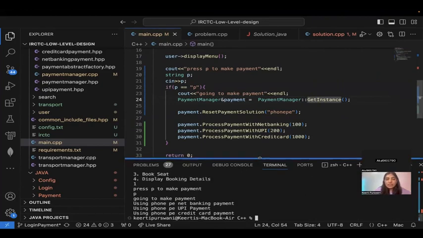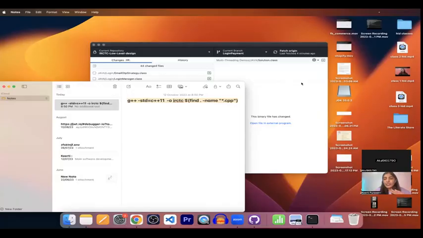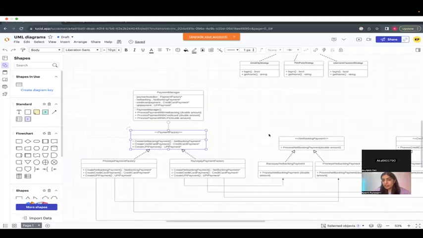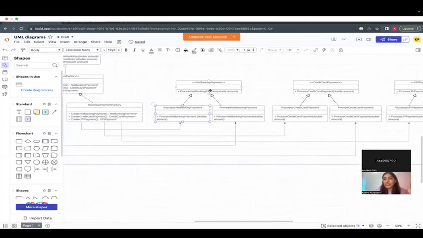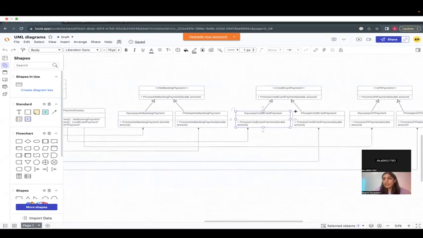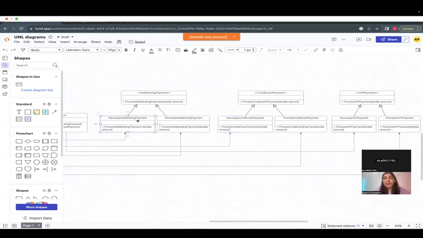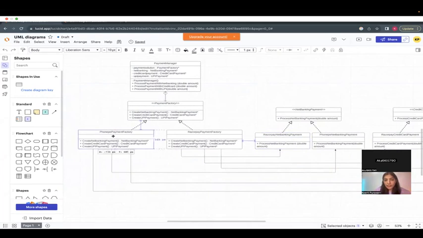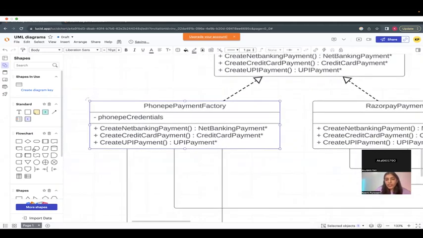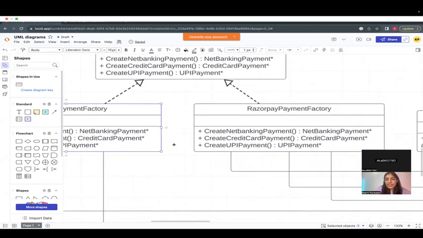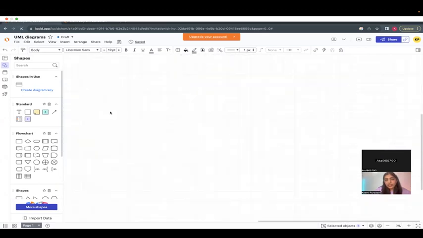But okay. See, the point is, I'm just saying that if I want to create different classes, I can use this. If I want to create different classes for, say, Razorpay net banking, Razorpay credit card, Razorpay UPI payment, like I will have a Razorpay object. Like if it is payment factory, say if it is PhonePe payment factory, I will say have PhonePe credentials, correct? And I would have to do the payment. Now, when I'm actually doing the payment, I can send the credentials over here, the PhonePe. Okay, it got stuck. Very good.